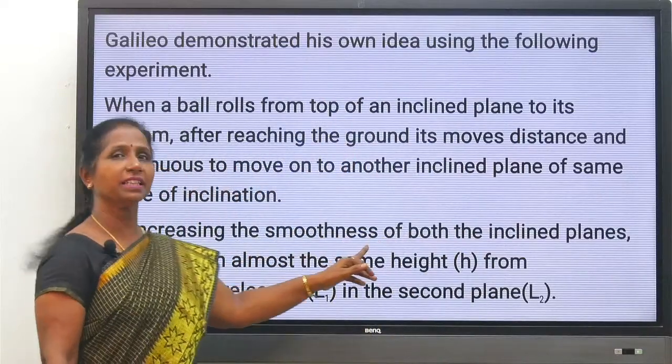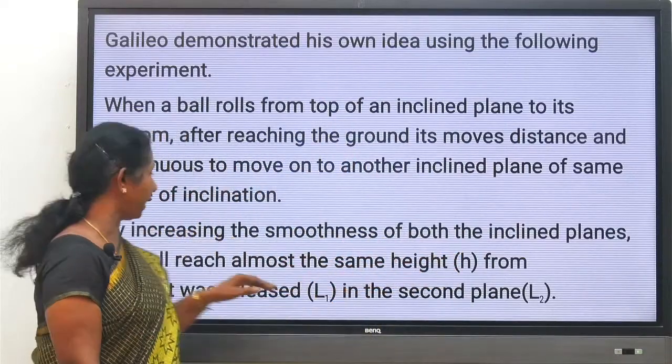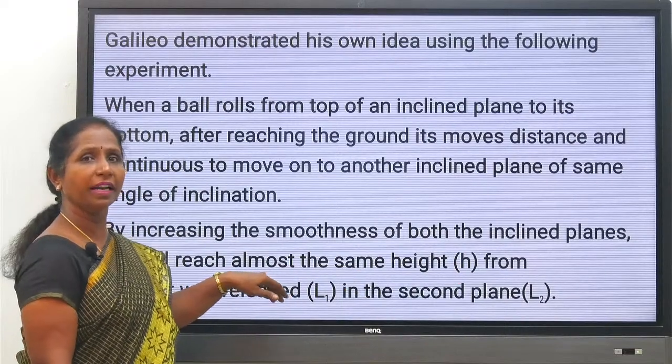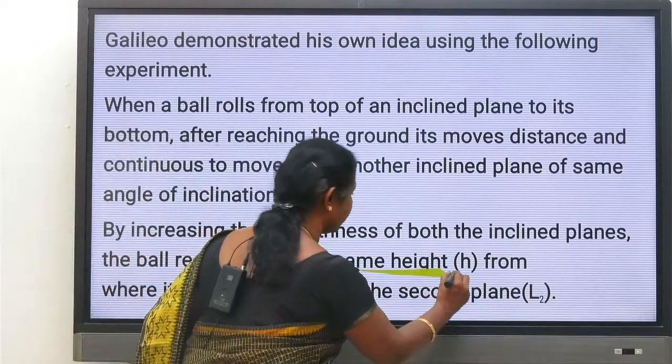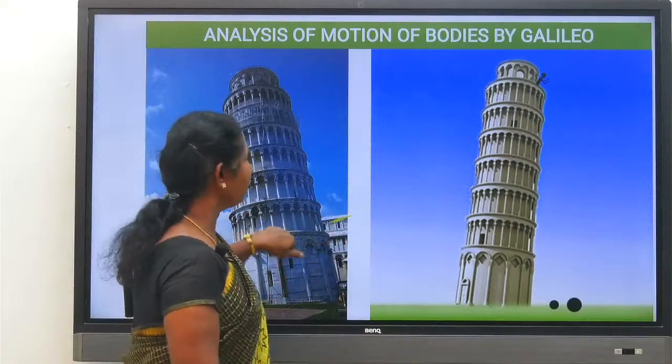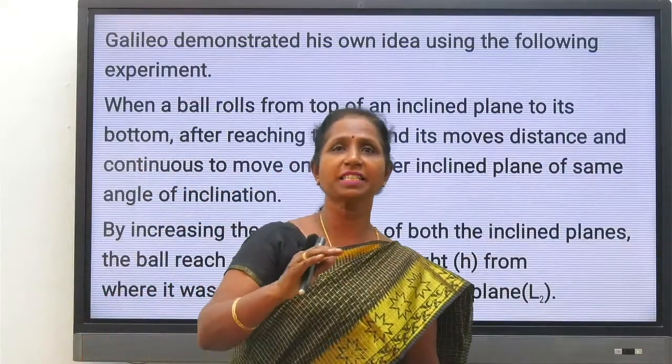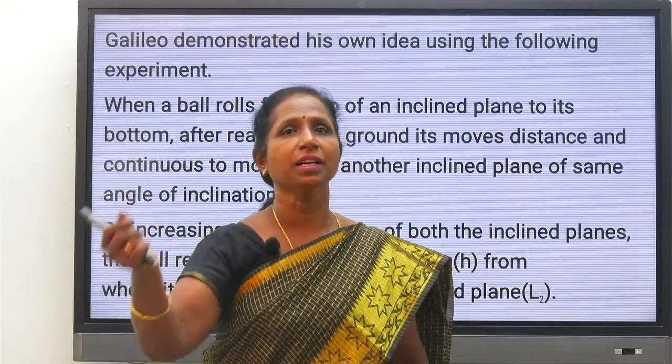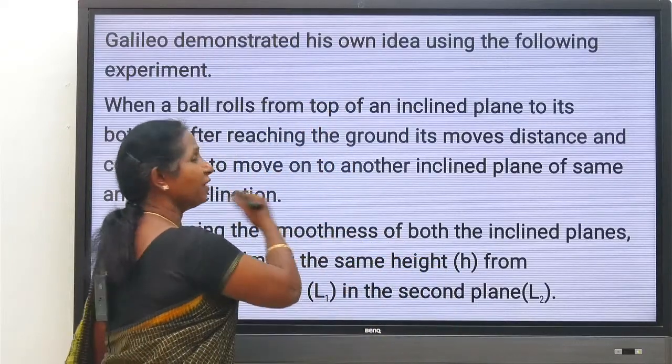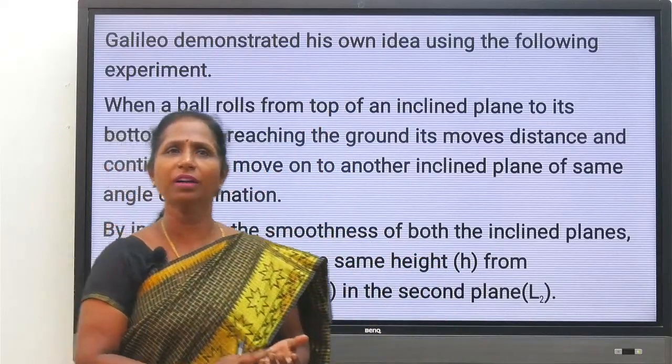By increasing the smoothness of both inclined planes, what happens? The ball reaches almost the same height. So if the surface is smooth, the ball reaches almost the same height from where it was dropped on the first inclined plane. So what does Galileo say?